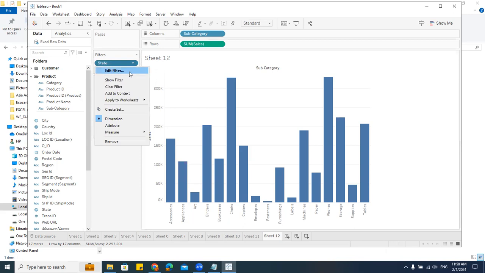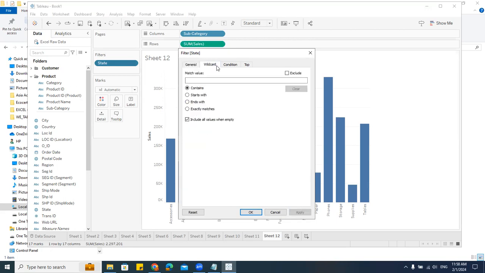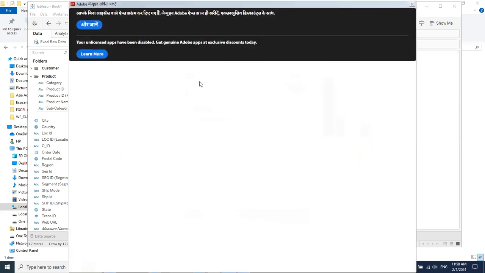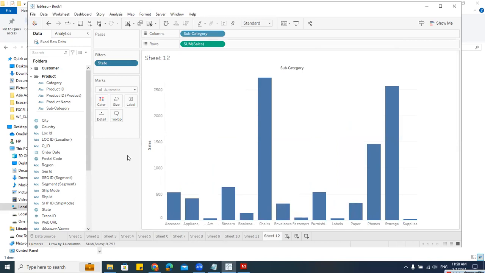If I go here to the state and say edit filter, can you see this? I have all the names here, but again, I have few other options as well. Wildcard. Wildcard means, say for example, I want to filter only states, let's say, which starts with S. See, so these are all the states. In states, this is giving me subcategories.